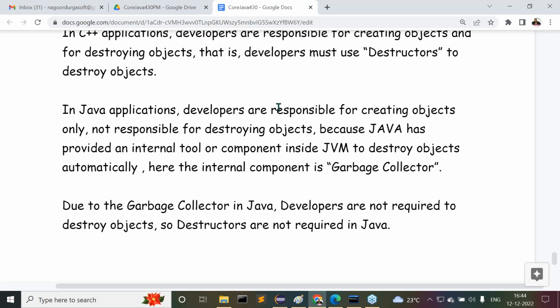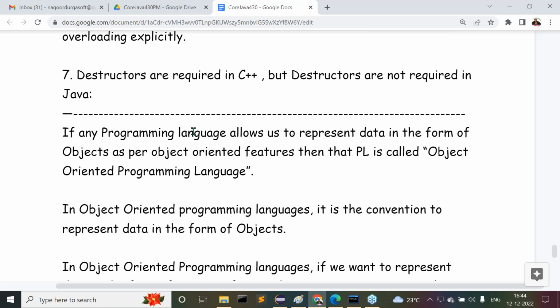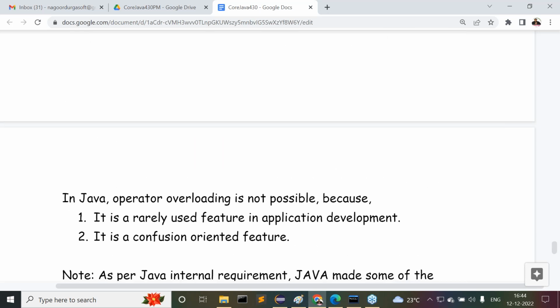Then after that, destructors. Have I given any information about destructors? No. Destructors do not exist in Java. In place of that, we have the garbage collector. So that point we already understood. This is the point I've given about destructors. So these many points we understood clearly.